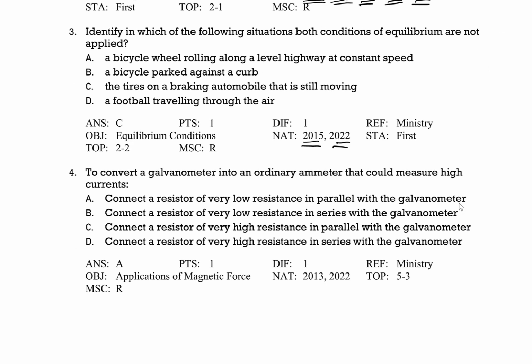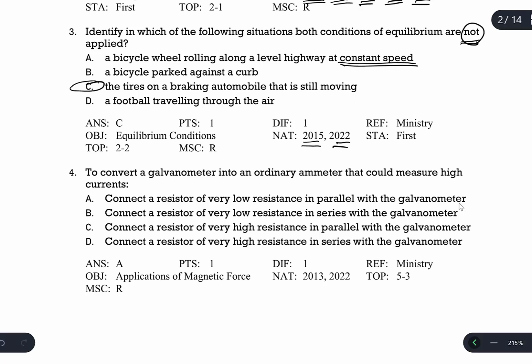Identify in which of the following situations both conditions of equilibrium are not applied. So here, not applied is the key. There will be no translational equilibrium, there will be no rotational equilibrium, none of them. The answer of this question is C. Because if an object rolls at constant speed, both angular speed and linear speed are constant, and if speed is constant, equilibrium exists. So it says not applied, so this is not the answer.